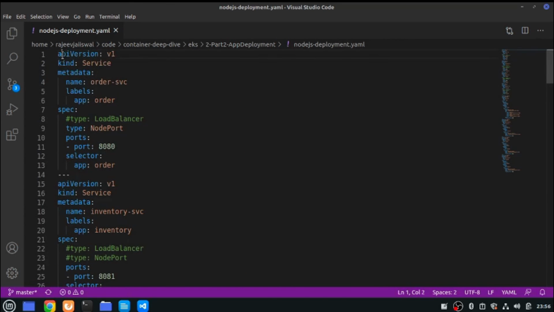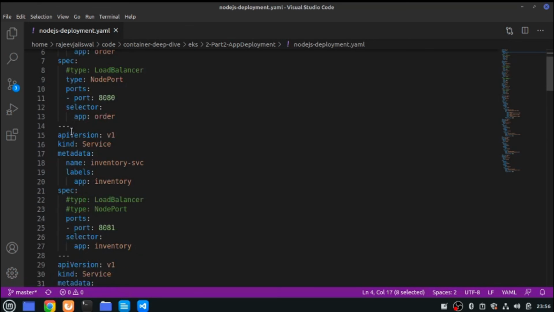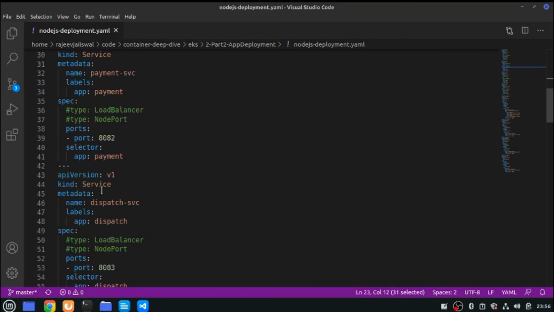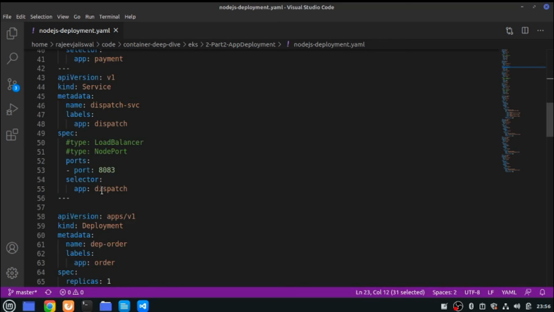So this is the service for my order. Nothing specific. Name is this one. Type is NodePort. I've given that because a load balancer used to take some time. That's why I'm using NodePort, but you can go and create a type of load balancer as well. Then here is the inventory service. Name is inventory-svc, and you see I have not mentioned anything, so that's why this is going to be a ClusterIP. Payment service same, 8082, and dispatch service.